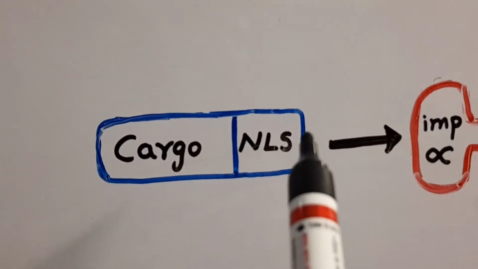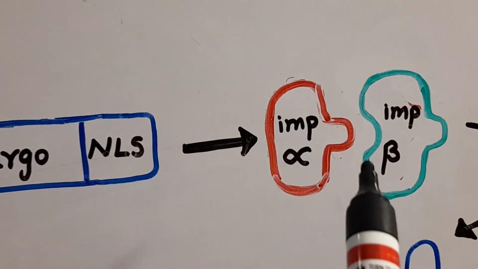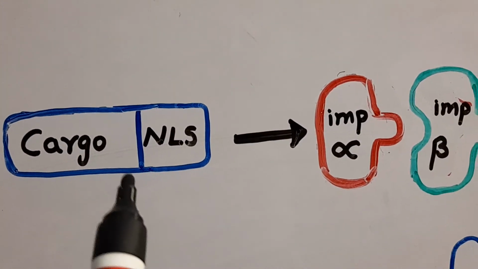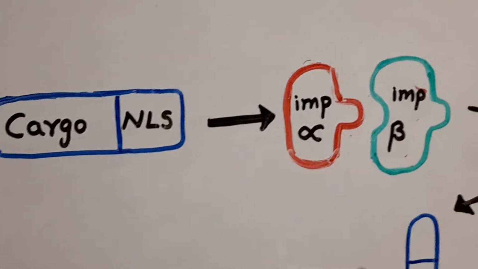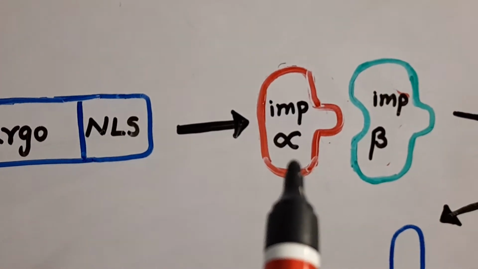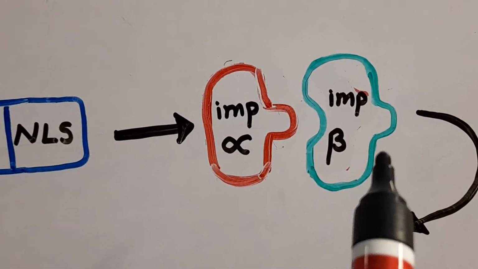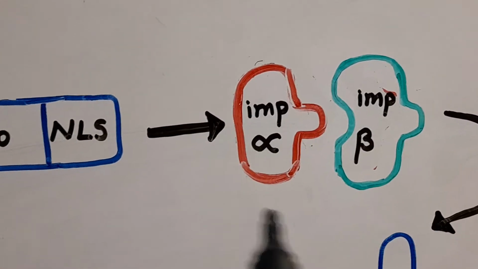This protein is attached to the importins. Importins help in the transport of this protein into the nucleus. Importin has two subunits, importin alpha and importin beta. Collectively it is importin.